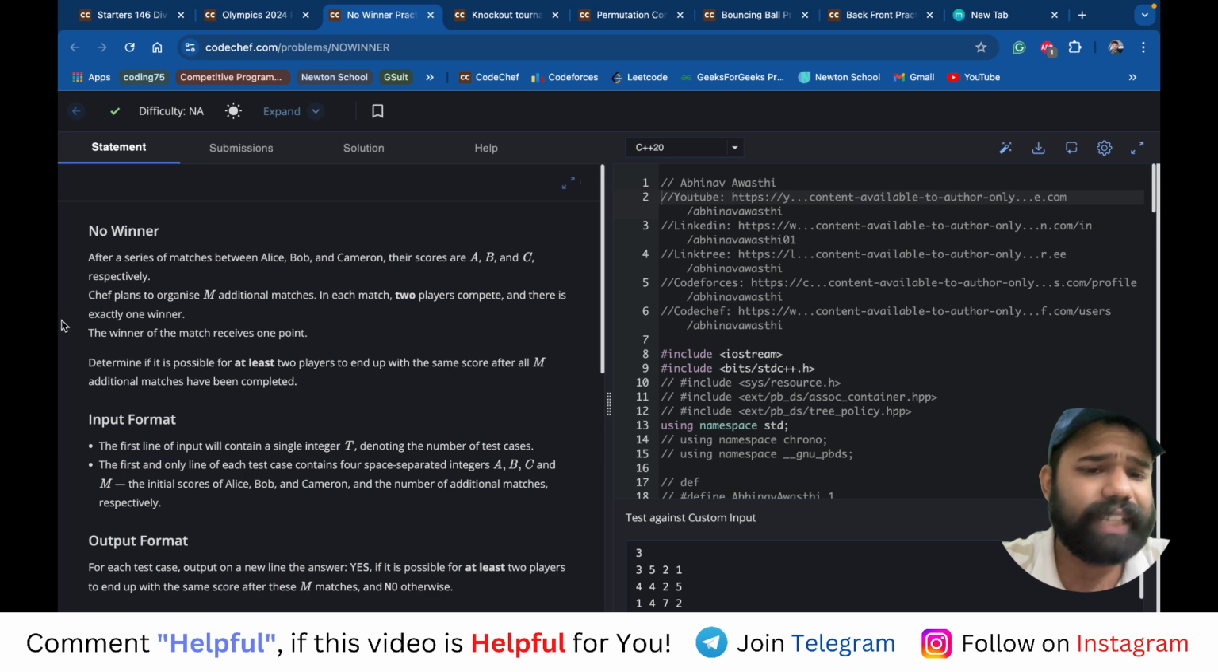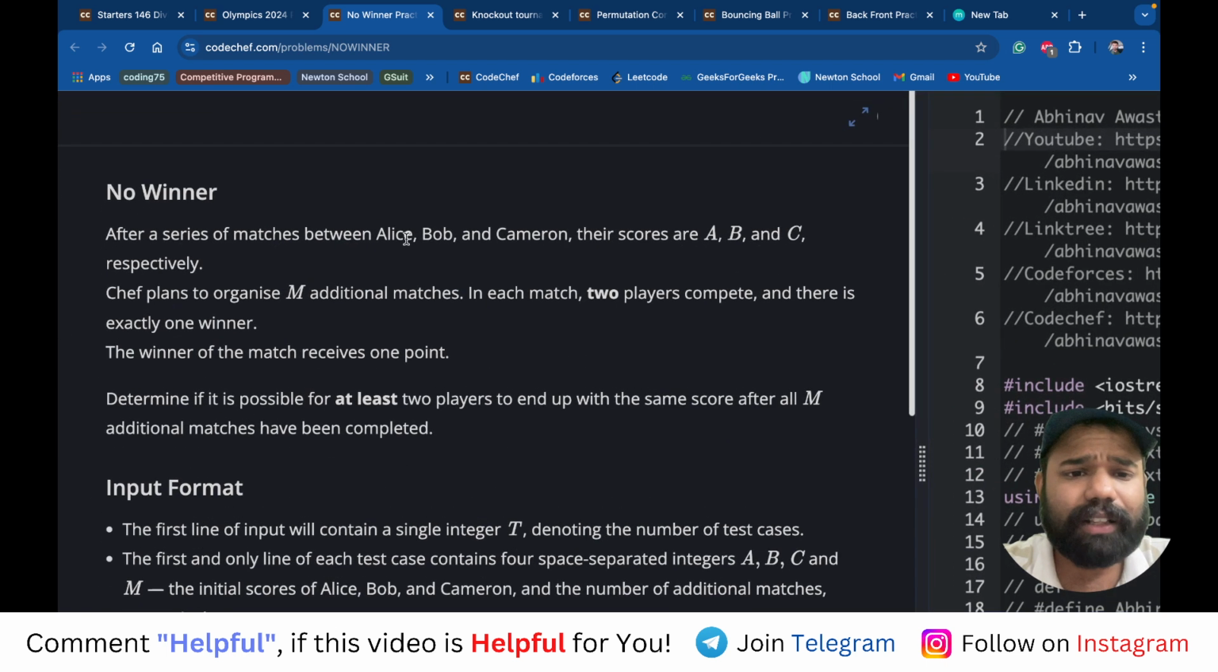Next, we have this problem called No Winner. In this problem, there are 3 persons, Alice, Bob, and Cameron, and their current scores are A, B, and C. Now, Seth plans to organize M more matches. Currently, Alice has a score A, Bob has a score B, and Cameron has a score C. But now Seth has planned to organize M additional matches.